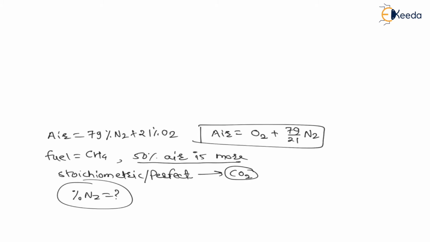Now let us understand first stoichiometric or perfect combustion. Perfect combustion is also called stoichiometric combustion. Now this methane CH4 is burned in an air atmosphere, means O2 plus 79 by 21 N2. And during this combustion, for any kind of combustion, there will first be a hydrogen reaction.